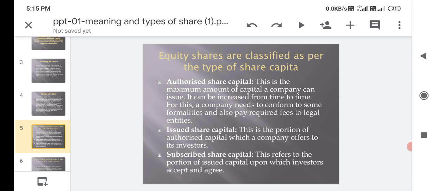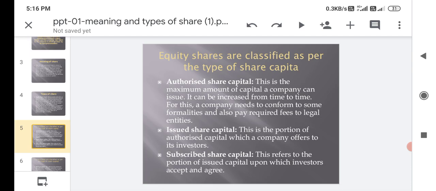Equity shares are classified as per the types of share capital. Authorized capital. Authorized share capital is the maximum amount of capital a company can issue. It can be increased from time to time, but for this a company needs to complete some formalities and also pay required fees and legal charges.